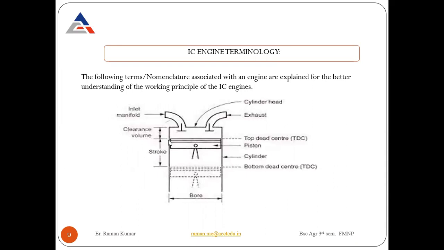When the piston is at top dead center, the volume above the piston and below the cylinder head is all known as clearance volume.